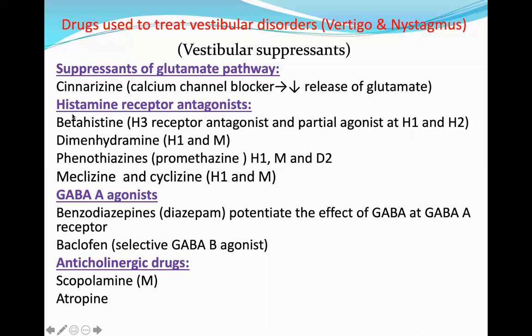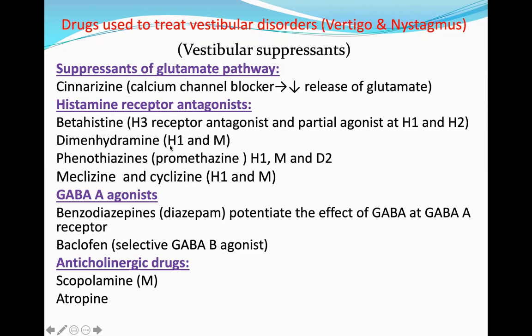Histamine receptor antagonist, betahistine, which is an H3 receptor antagonist and partial agonist at H1 and H2, but the antagonist effect is more predominant.